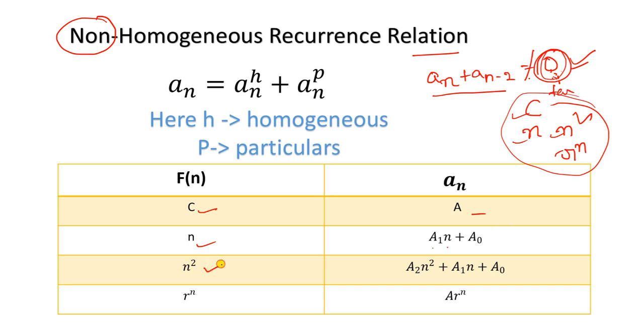If n square, then the general function will be a2n square plus a1n plus a naught. Hope you understand this one. And if f of n is r to the power of n, the general function for this is a r to the power of n. So these are all the 4 formulas we have to remember. Based on these formulas we have to find out the particular function.